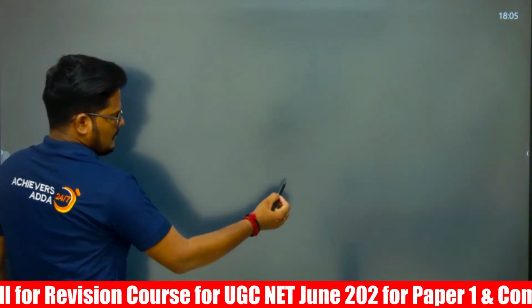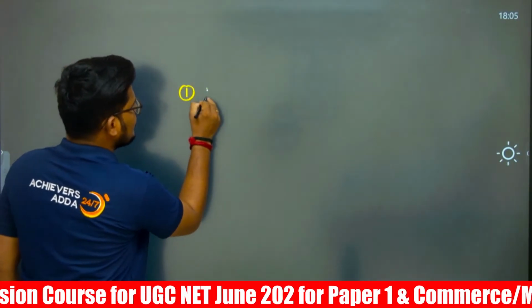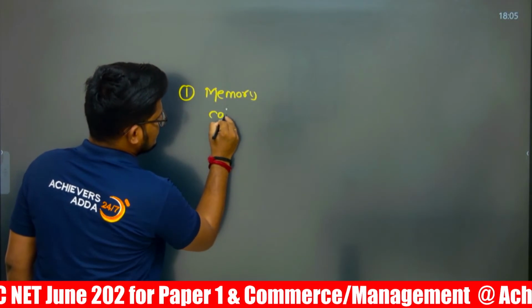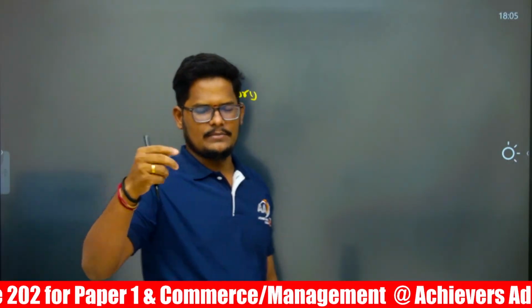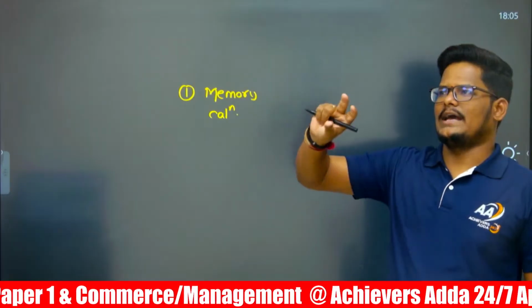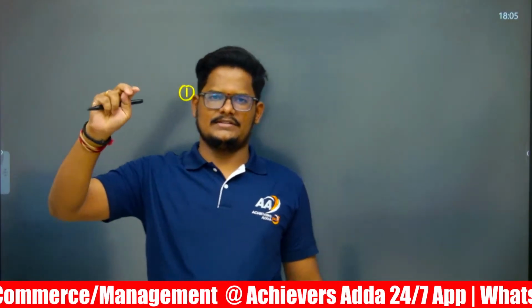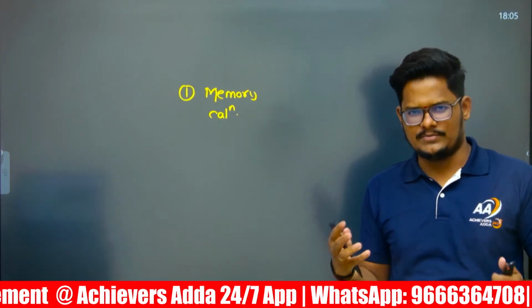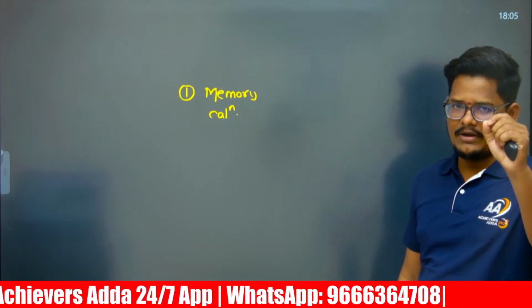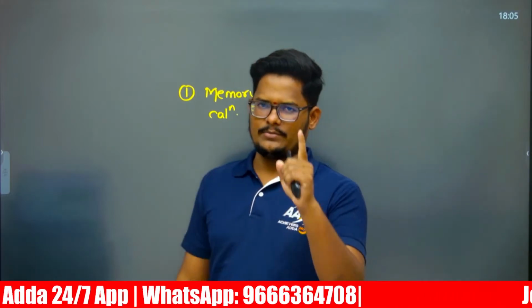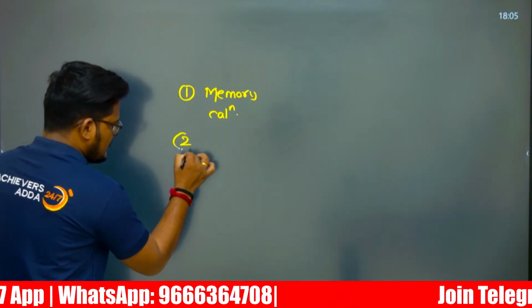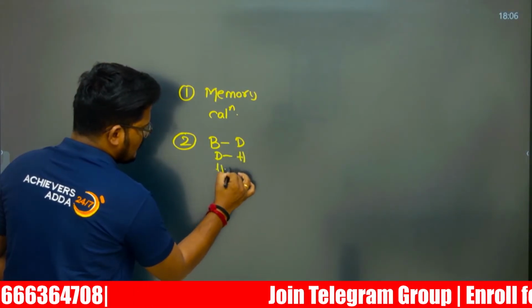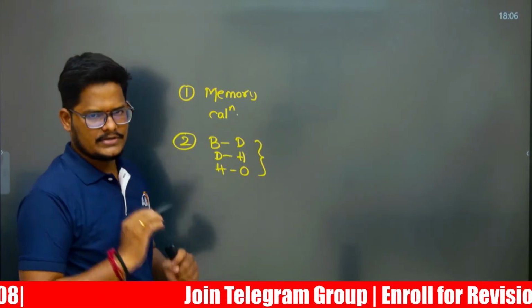First, question number 1: memory calculation. One question will always come, a memory calculation based question. They'll give you some details, like Anita wants to capture a total of 700 images, and per image 12 MB is going to be consumed. Then, with the total images put together, how much memory? Like that, calculation based memory questions are asked, one question. And second, number systems: binary to decimal, decimal to hexa, hexa to octal. One question on this conversion is asked.